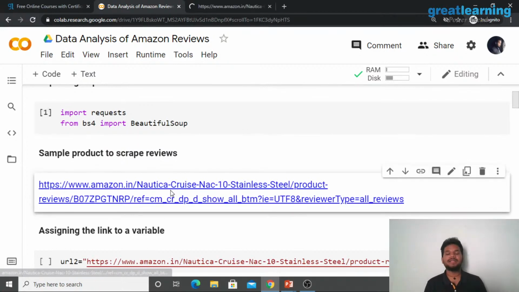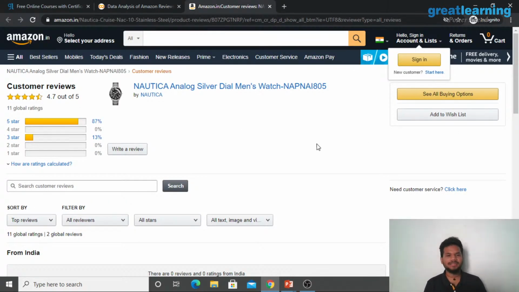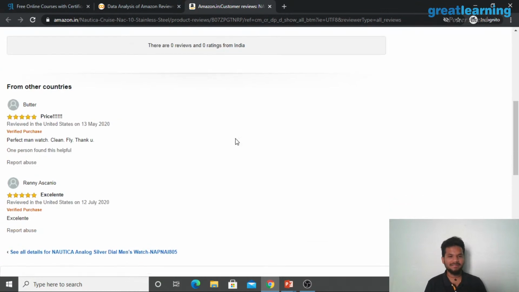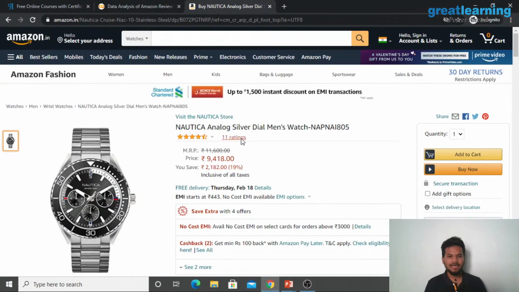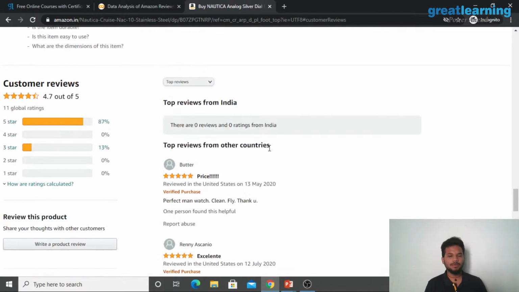The next thing that we're going to take a look at is of course the product that we're trying to scrape, right? We're trying to understand the reviews, we're trying to take a look at what's going on. In this particular case, this is a nice watch. It's called Nautica Analog. I am a fan of watches, so this is a beautiful example. We have a lot of reviews here for this particular watch, right? If you click see all details, you can find there's 11 people who are talking a lot about it.